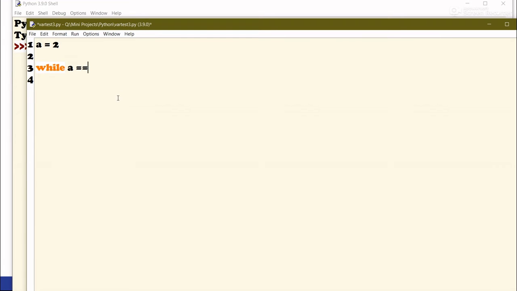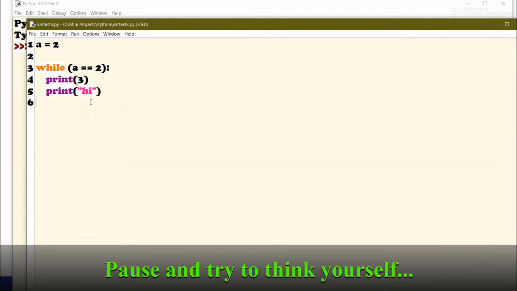I will say while a is equal to 2, and again I have the habit of using parentheses here, but it's completely optional and it's not necessary for you. I just use it because I have the habit of using it from other languages. So now after writing while a is equal to 2, we can write the statements that we want to execute. That is, let's say print 3 and then print hi. So first of all, I recommend pausing the video and trying to think what the output will be.